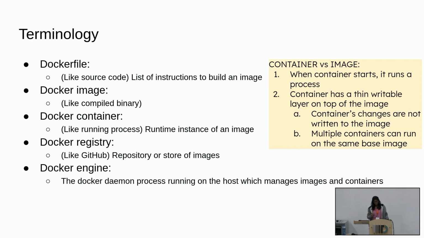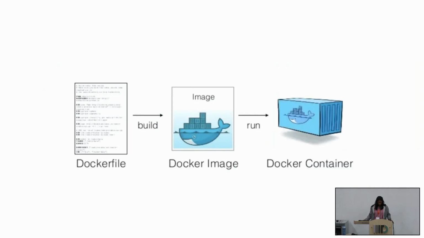So for that, what happens is what I've written over here: the container takes the image, and on top of that it just slaps a writable layer. It is writable because all the container's changes get propagated to that layer alone. And when you kill the container, you lose that state. So this is just maintaining the state of the container. This means, first, that the container's changes don't get written to the image, and secondly, that with the same image, you can run multiple containers at the same time. So this allows sharing between multiple containers.